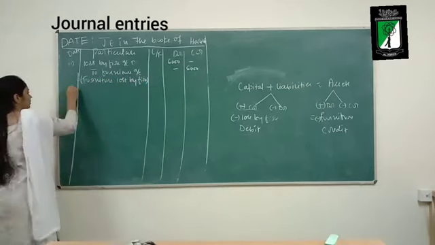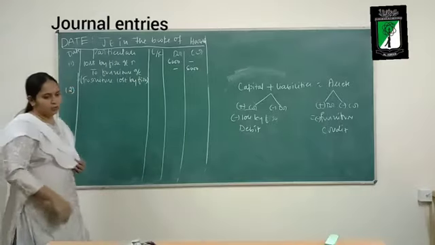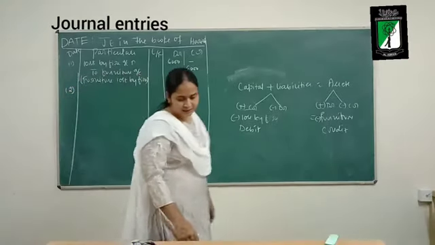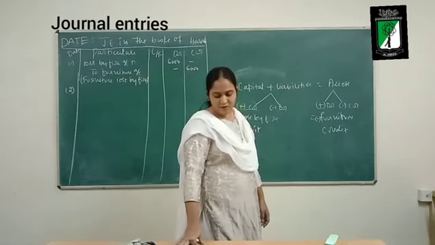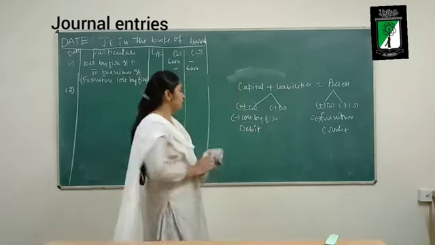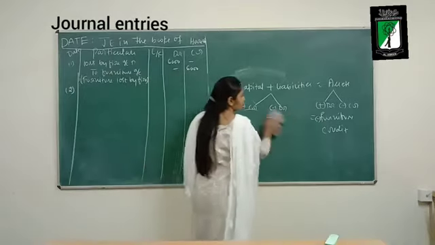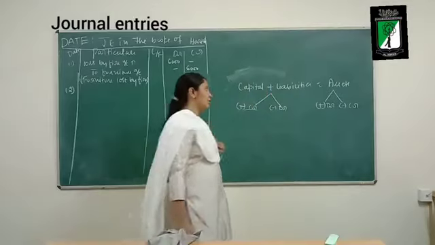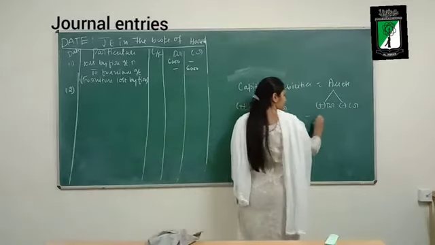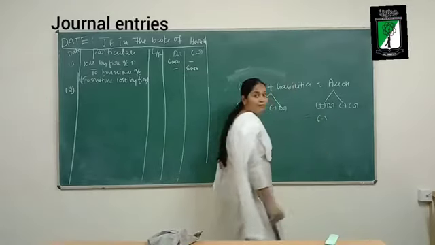Okay, so moving on to the second transaction. What does the second transaction tell? A computer system stolen by a thief costing rupees 25,000. A computer was stolen by the thief. So what is happening? There is decline in my value of assets.